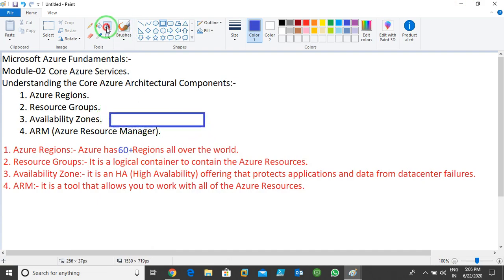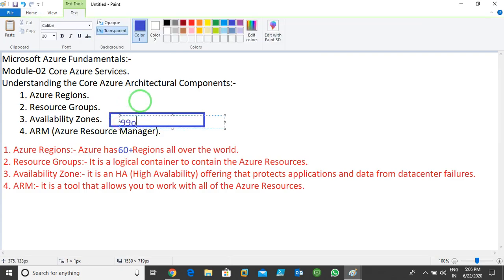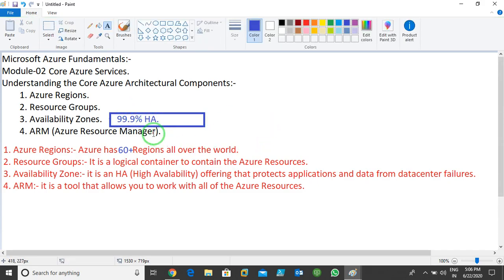Azure provides you 99.9% HA. It means your resources are available 99.9% of the time. If there is a hardware failure in the Azure data center, your resources automatically move to another data center. They are automatically synchronized to other data centers like this.